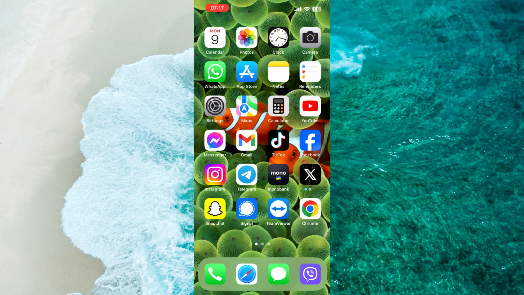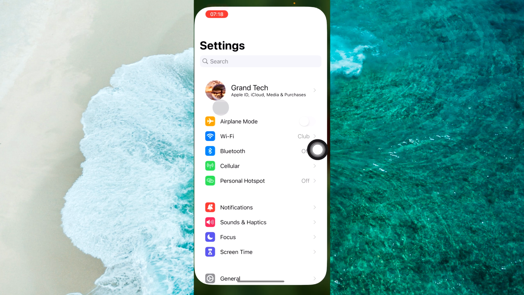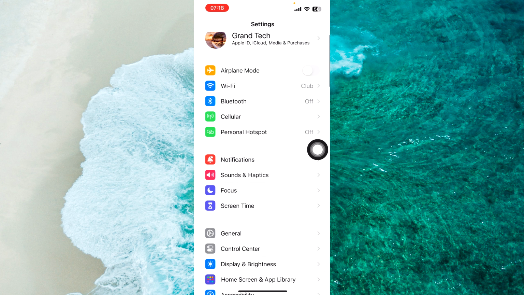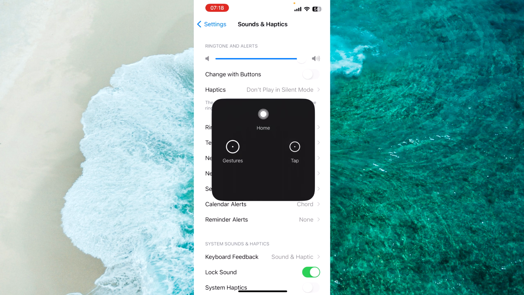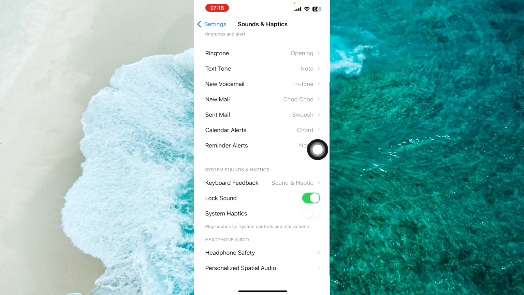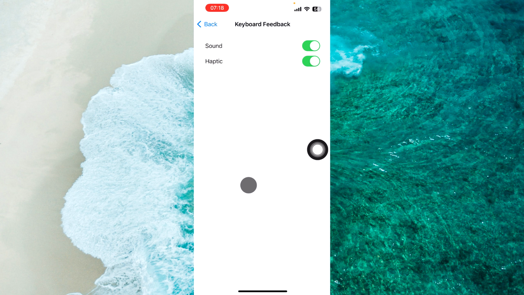So, the first step is to open up your settings app. Second, you should scroll down and find sounds and haptics over here. Alright, next step, you just scroll down a little bit and under System Sounds and Haptics, select Keyboard Feedback over here. And here, next to Sound, just tap on this green icon over here